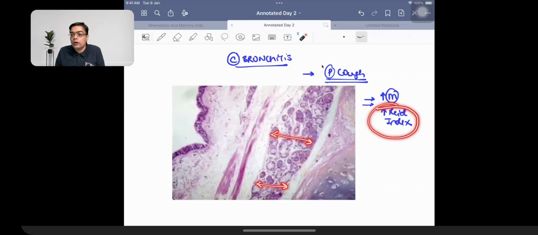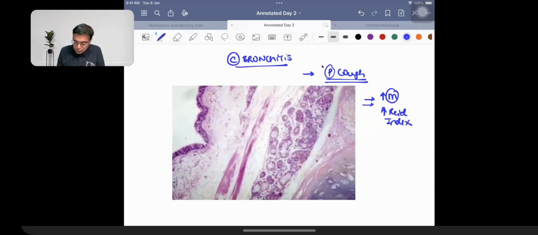Bronchitis patients have got a relatively uncommon but a very important problem that these patients can be having over many years, progression into development of cancer. There is a high risk of development of bronchogenic carcinoma in a patient who's going to be having chronic bronchitis simply because of development of squamous metaplasia.